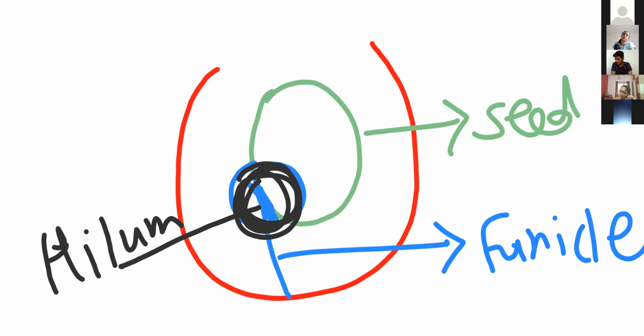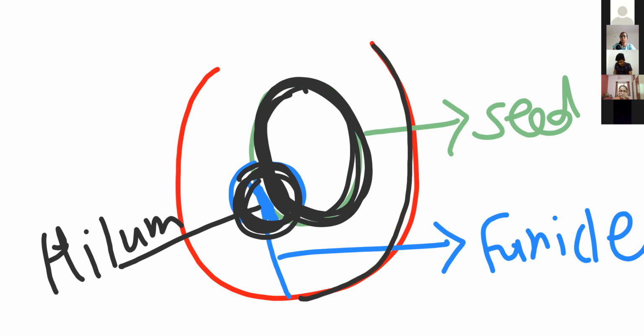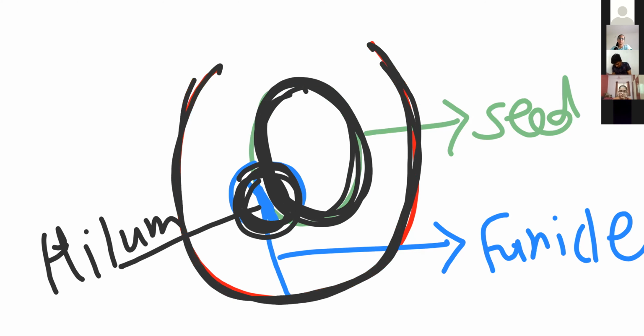The hilum is present on the seed coat. Basically, the seed coat scar we call the hilum. So the hilum is a scar on the seed coat through which the developing seed connects to the fruit: the ovule converts into the seed, and the ovary converts into the fruit. Developing seeds connect to the fruit with the help of this hilum structure. Because here the fusion happens, that's why it fuses with the ovule.